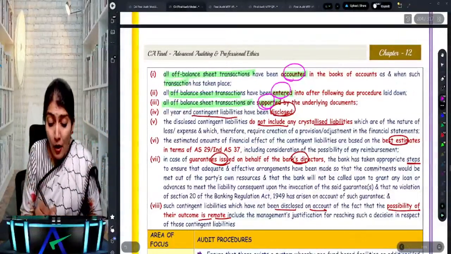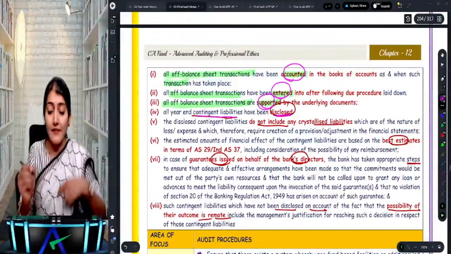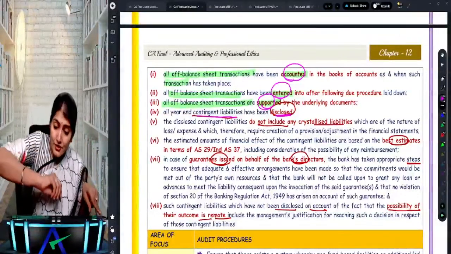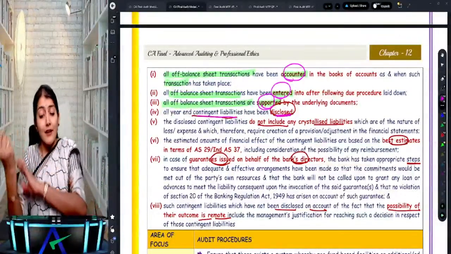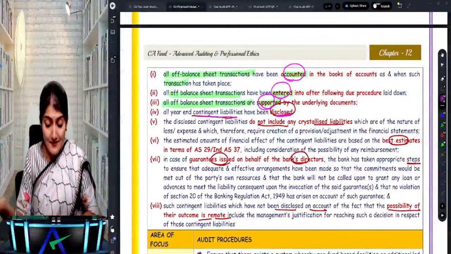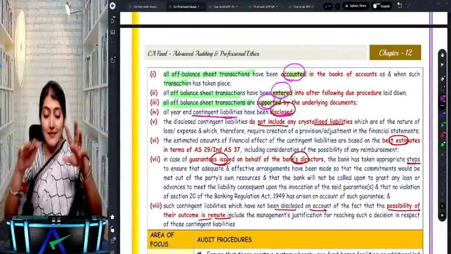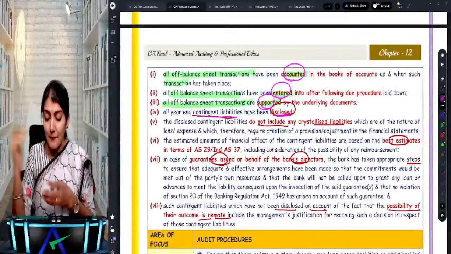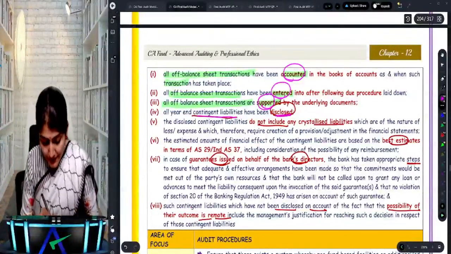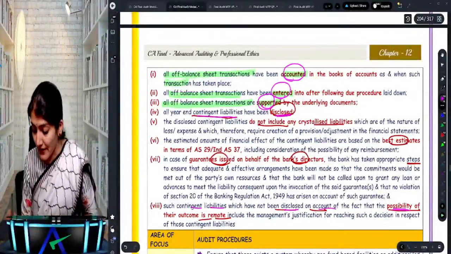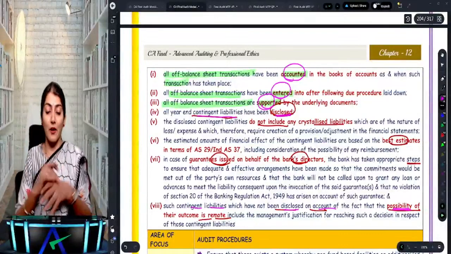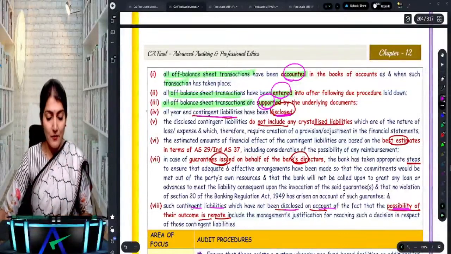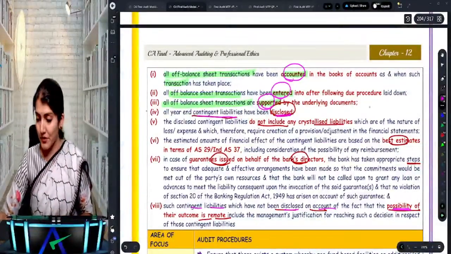Then what does it say? All year-end contingent liabilities have been disclosed. Then disclosed contingent liabilities do not include the crystallized liability. They include the best estimate of the amount. Then guarantees given on behalf of the directors, steps have been followed, and the disclosed contingent liabilities do not include any liability where the possibility of the outcome is remote. Okay, right.